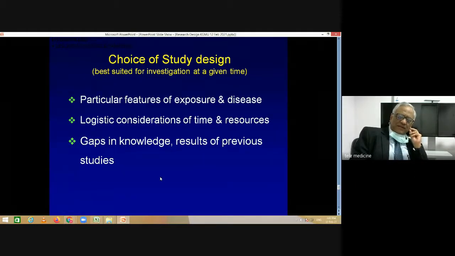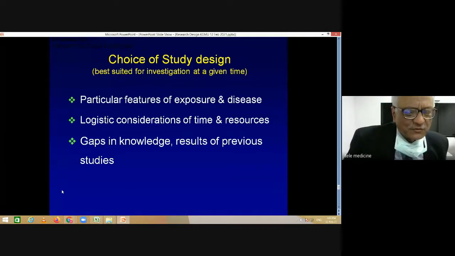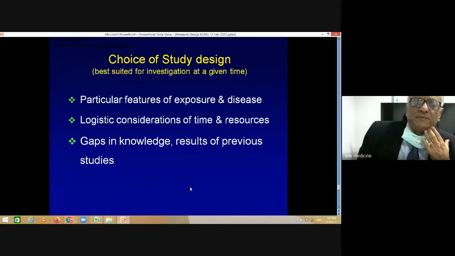These consolidated standards describe in great detail how you should plan a randomized trial, how you should write the protocol for it, and how you should finally report it. And I would recommend that if you have any wish of doing a randomized trial, after thinking of those three other things which I said, you must at least read these particular articles before you do any kind of randomized trial or you submit a proposal.